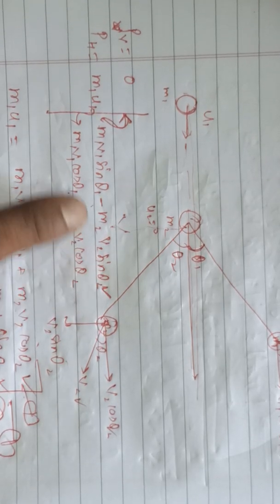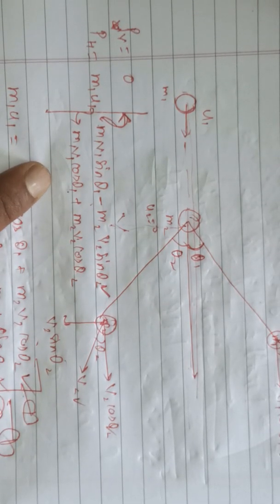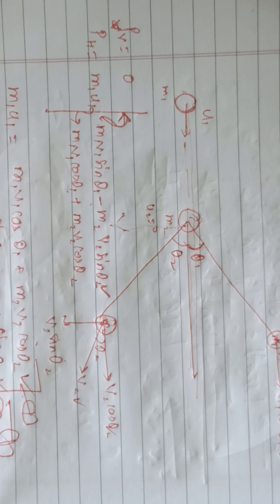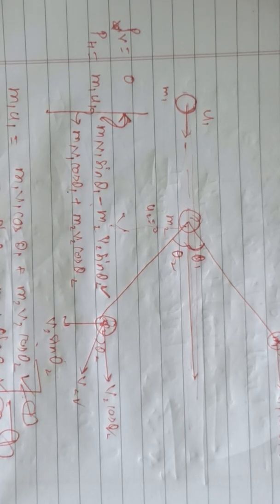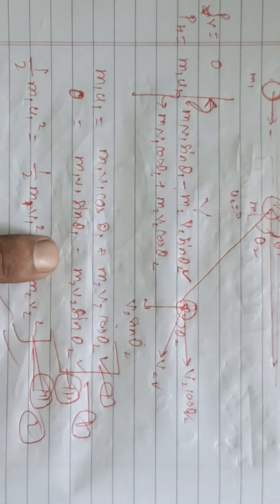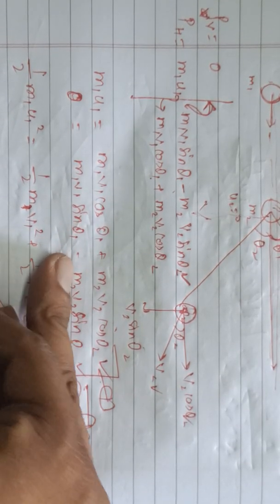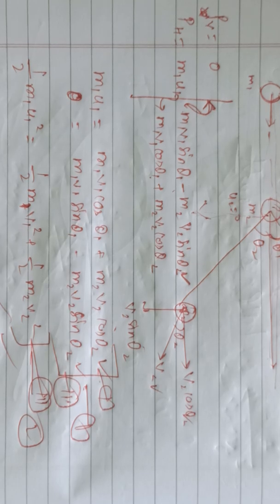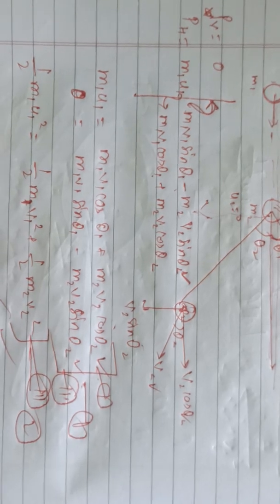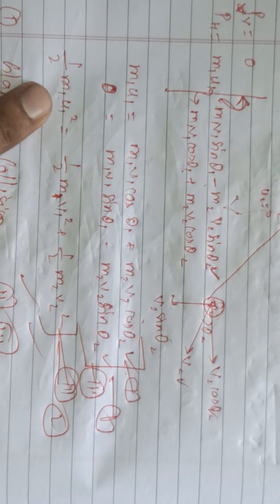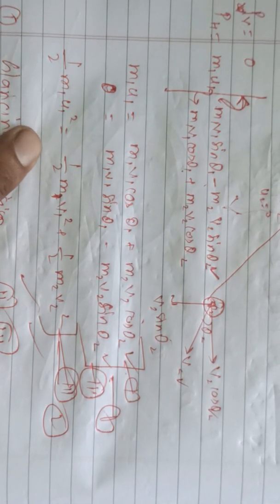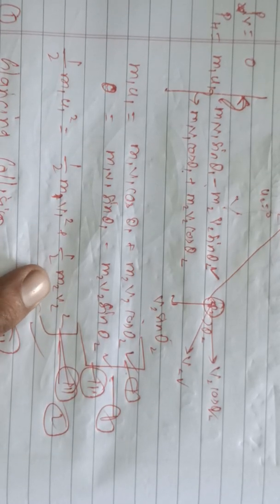This is for vertical. Vertical momentum before collision was 0. So after collision, it will be m1 v1 sin theta 1 minus m2 v2 sin theta 2. Why the negative sign there? Because we can see that after collision, the vertical motions are in opposite directions. After that, we have kinetic energy conservation: half m1 u1 square equals half m1 v1 square plus half m2 v2 square.